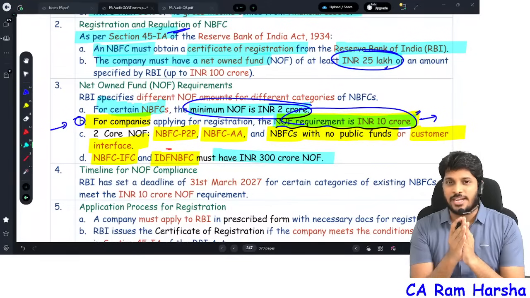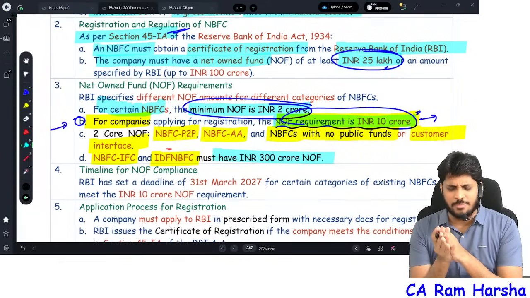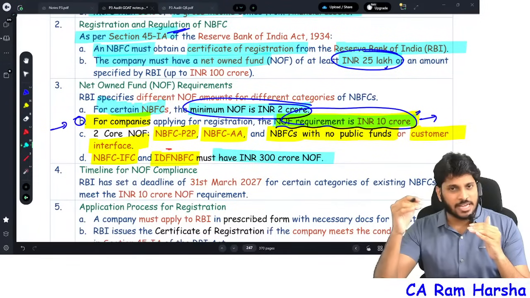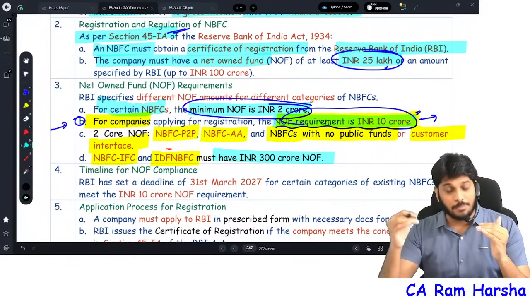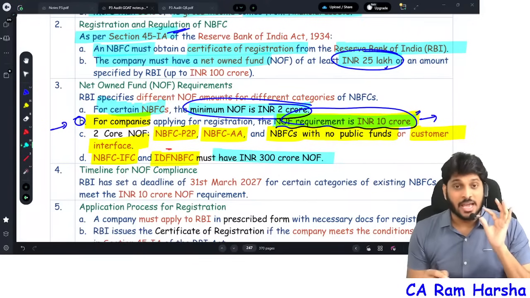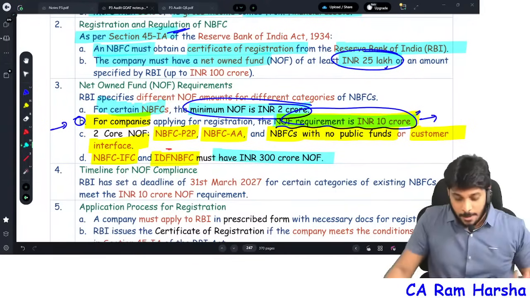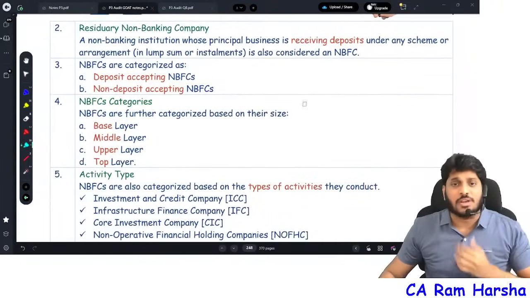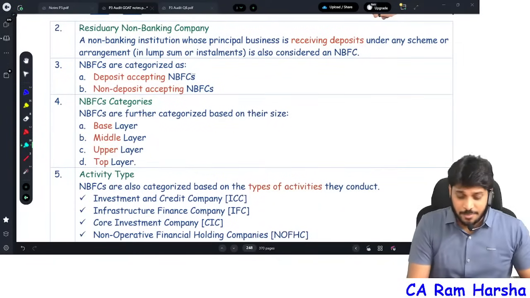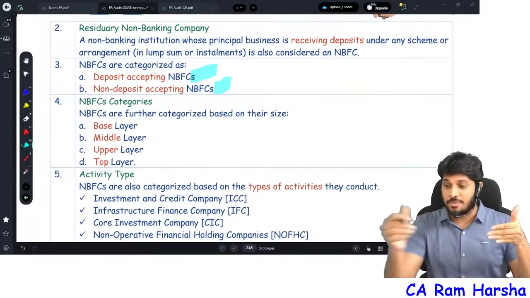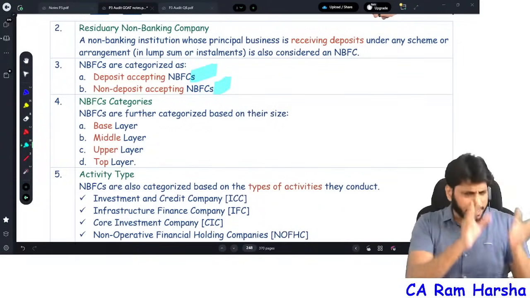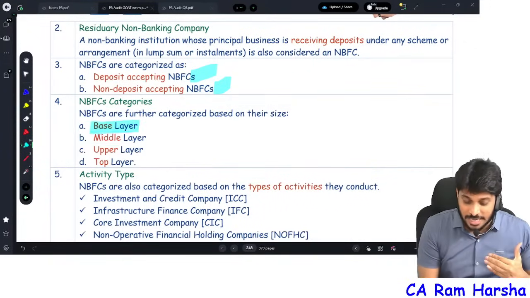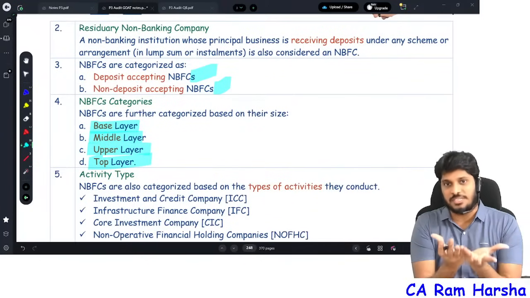What is the net owned fund requirement for an NBFC? For NBFCs which are freshly applying, 10 crore. For NBFCs which are peer-to-peer, account aggregators, or not having public funds access or customer interface, the net owned funds required is 2 crore. That's it. First of all, what are the various types of NBFCs? RBI classified NBFCs into basically two types: deposit taking NBFC and non-deposit taking NBFC. Right now, NBFC classification is based on the scale of business they do.